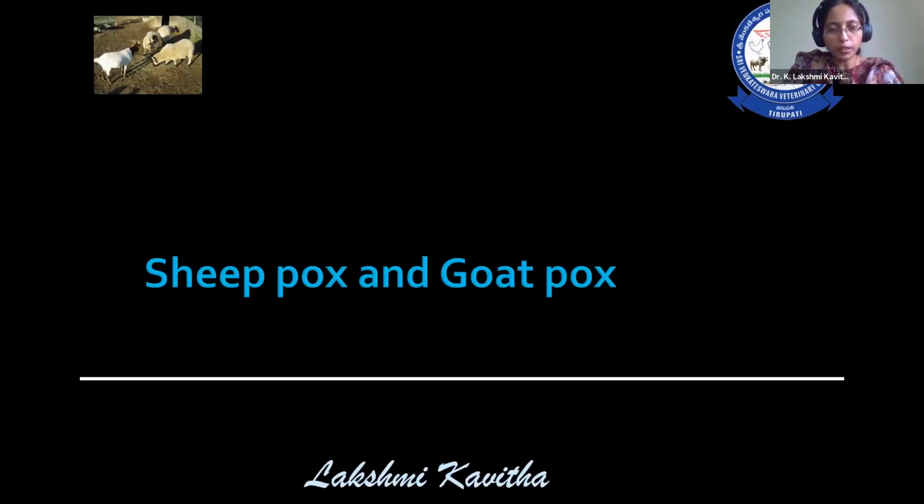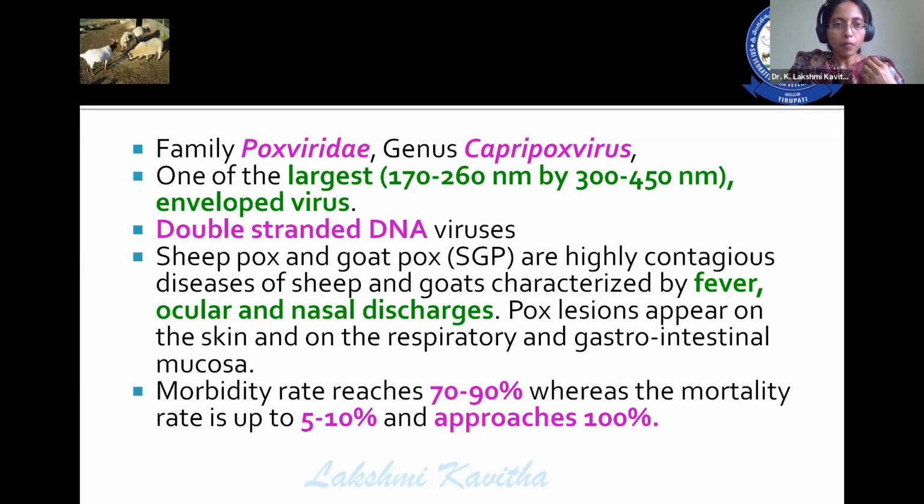Then coming to another important disease, that is sheeppox and goatpox. So this is one of the viral infections after smallpox. Among the pox diseases, this is the one which is showing high mortality. This belongs to the family Poxviridae, and this is the largest DNA virus, an enveloped virus. By definition, this disease is a highly contagious disease of sheep and goats characterized by ocular and nasal discharges and the formation of pock lesions on the skin, respiratory, as well as the gastrointestinal mucosa. The morbidity rates reach up to 70 to 90%, whereas the mortality rates are 5 to 10%, and they may even go up to 100%.